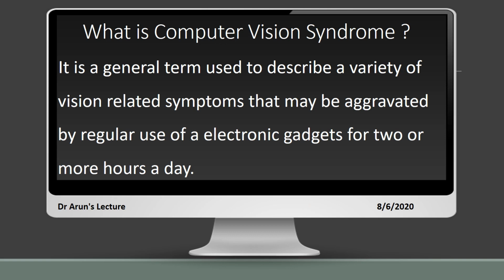What is computer vision syndrome? It is a general term used to describe a variety of vision related symptoms that may be aggravated by regular use of electronic gadgets for 2 or more hours per day. And it is a continuous usage where an individual is engaged in the e-learning process without any frequent breaks, then his eyes and his vision can go to a state of compromise.